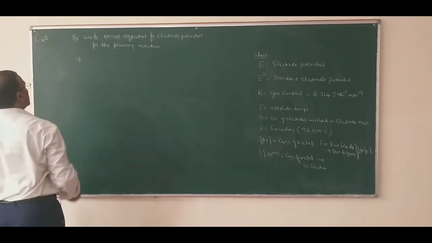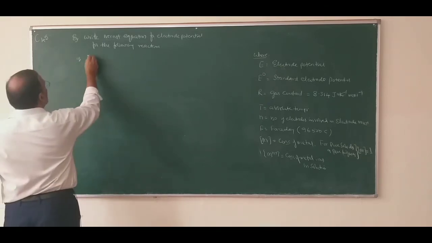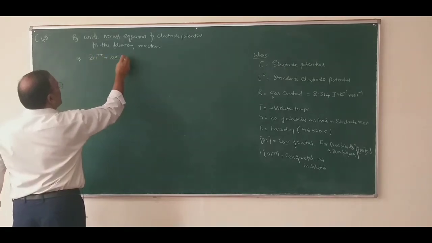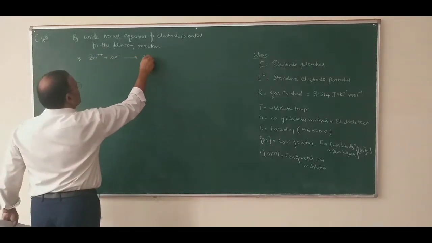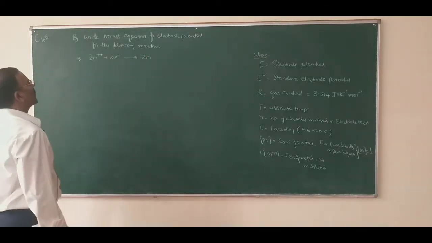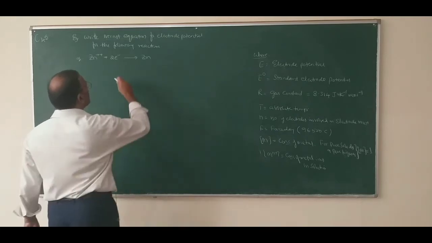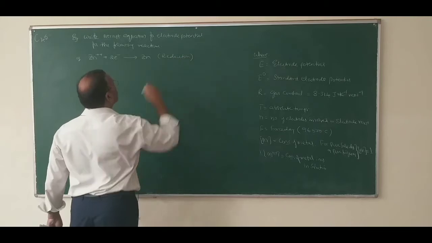Reaction number 1, Zn2 plus 2 electrons gives Zn. So what is this reaction? Whether it is oxidation or reduction? It is a reduction reaction.